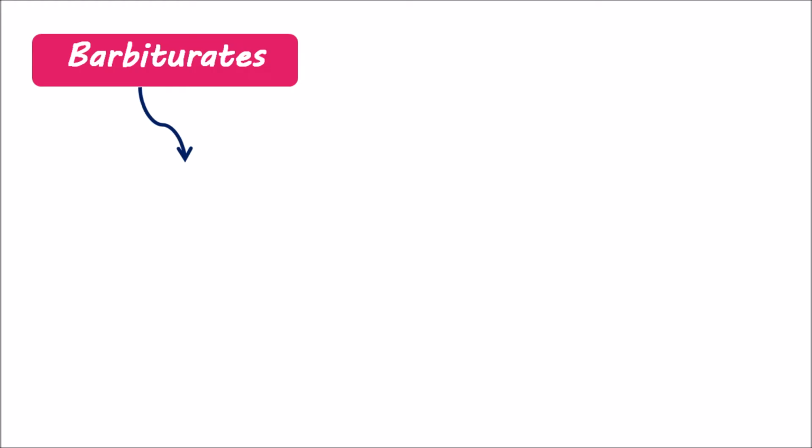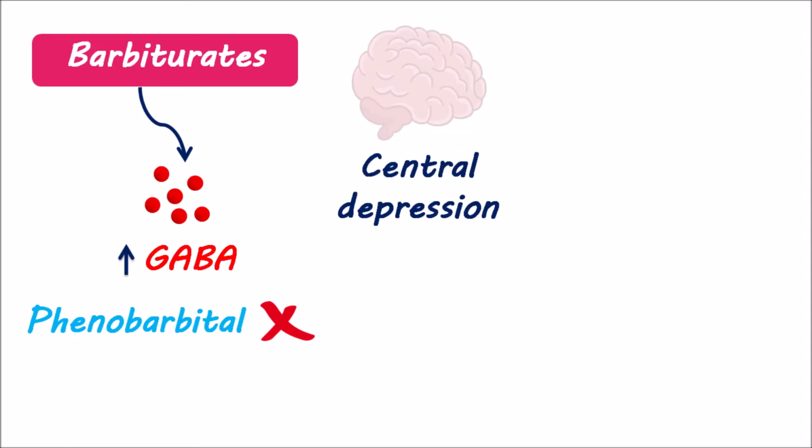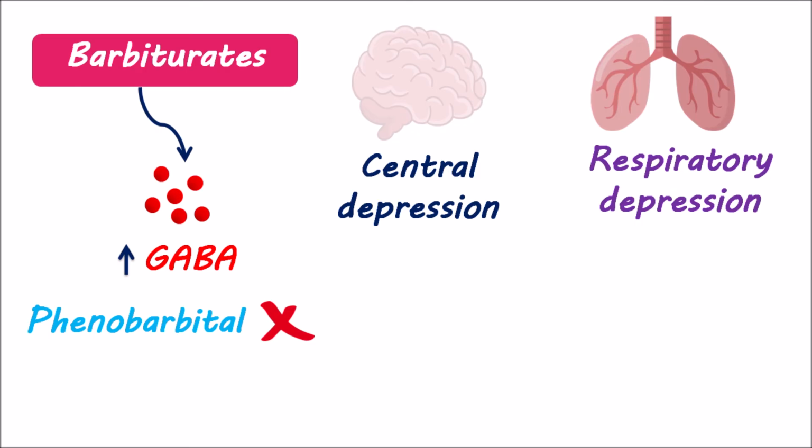The second category is barbiturates. Barbiturates also promote the action of GABA just like benzodiazepines, but they bind to a different site on GABA-A receptors. Phenobarbital is one example in this category, but nowadays these drugs are not indicated for anxiety due to so many limitations. Barbiturates can produce severe central depression, leading to sedation and drowsiness. They can also produce significant respiratory depression and result in shortness of breath.